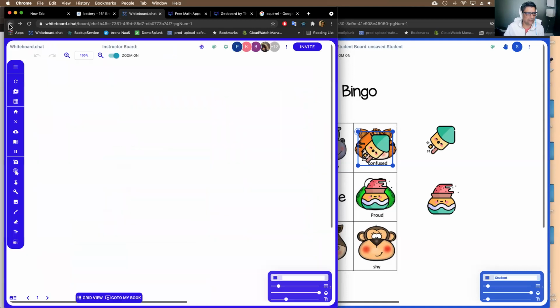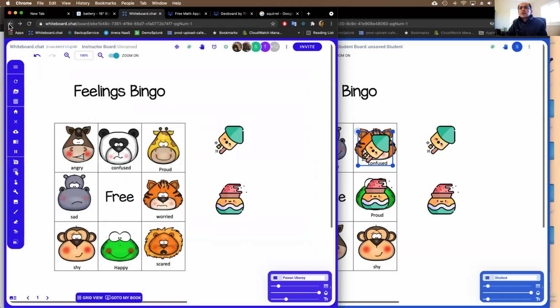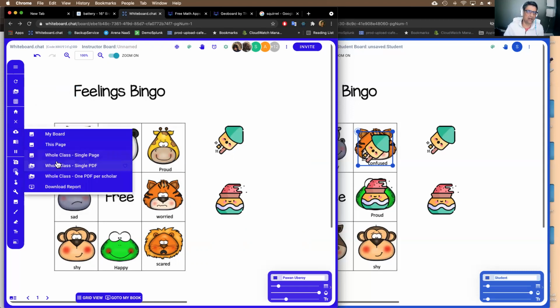Anything else, Sid? Yes, I'm just looking at those questions as well to see how does the teacher save students' work? So the work gets saved automatically. Like I was saying, in the grid view, in the manage boards, the work automatically gets saved even if the student is working asynchronously on their work. It keeps getting updated with the teacher board. But the students or the teacher have the ability to download their work as PDF as well, and then upload it to Google Classroom or wherever else they would want to.